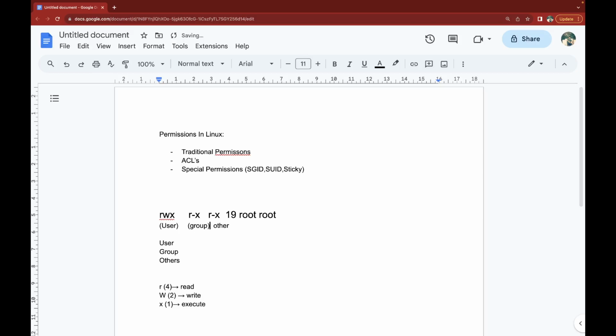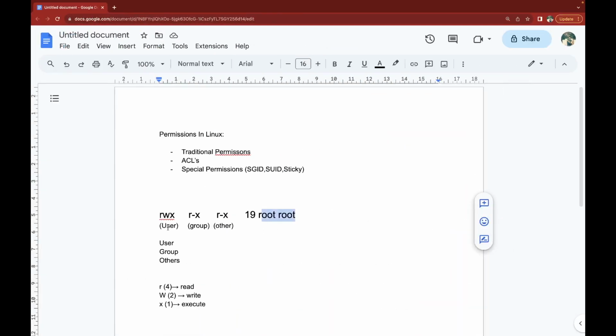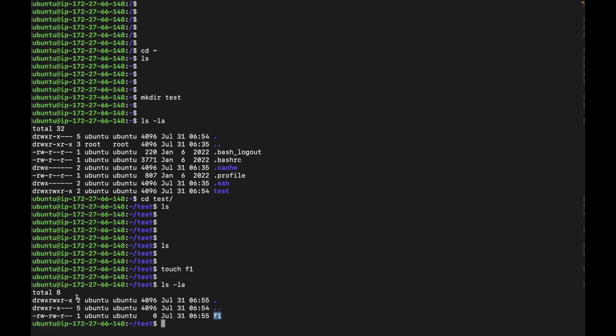In the real world we don't see any space, so here to make you understand the things better, I am making some spaces. We will also come to what these things are. So here you can see that these are the permissions at the f1 file, right? User, group and other.